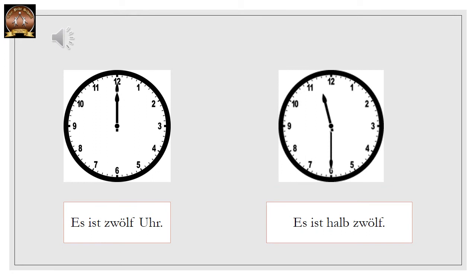Es ist 12 Uhr. And 11:30 es ist halb 12 because 30 minutes are remaining for 12 o'clock. So we always have to tell the next number. If it is 11:30, you have to say halb 12. 10:30 es ist halb 11. 4:30 halb 5. So you tell the next number always. Okay? Simple.